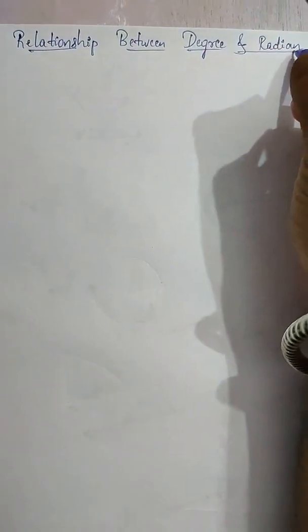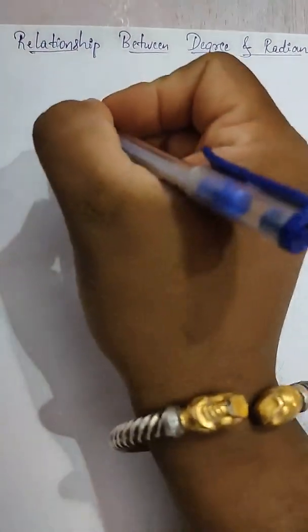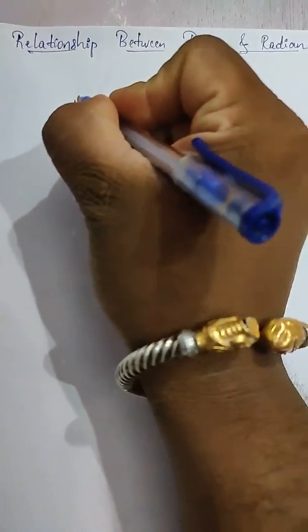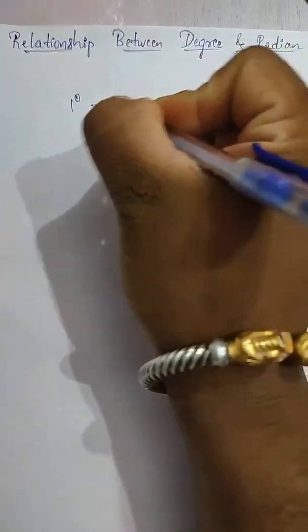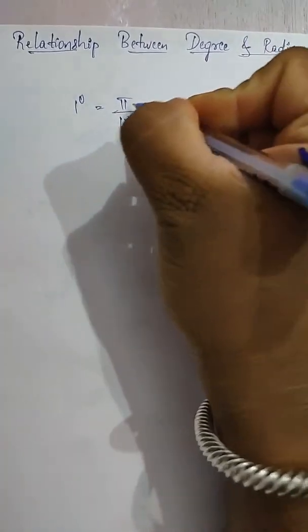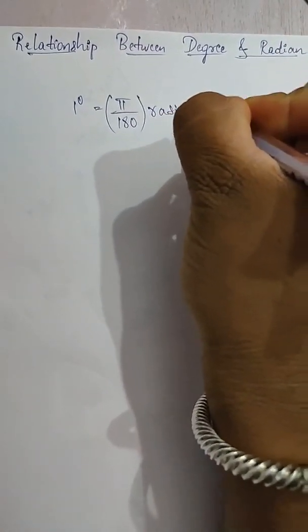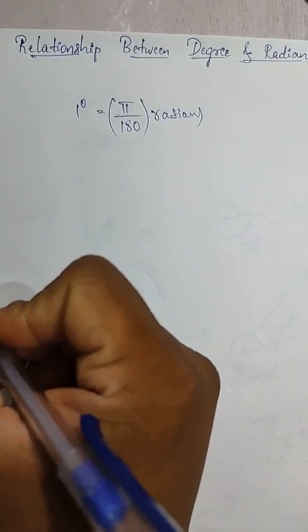Now we are going for the next concept, the relationship between the degree and radian. Here I am writing the direct equation. What is the relation between the degree and radian? 1 degree is equal to pi by 180 radians. Is it clear? 1 degree is equal to pi by 180 radians.